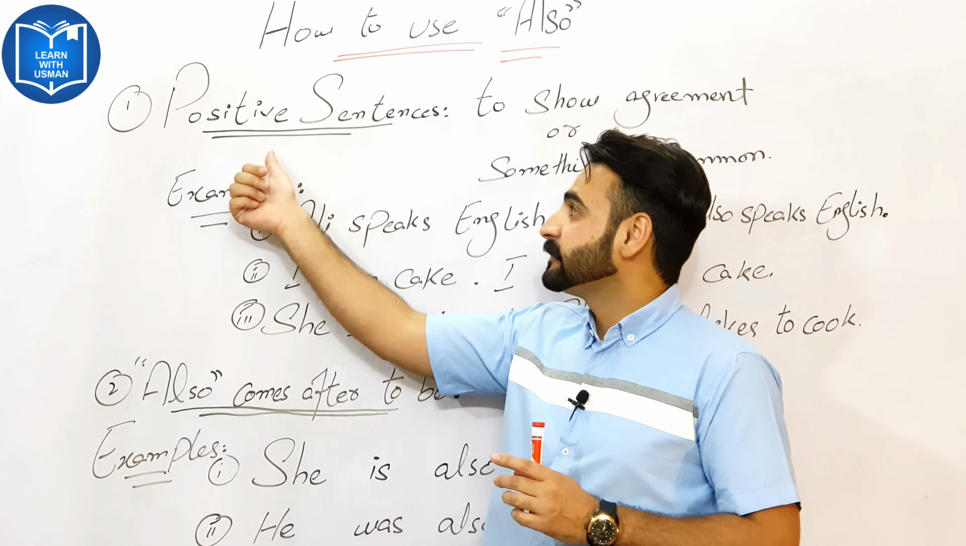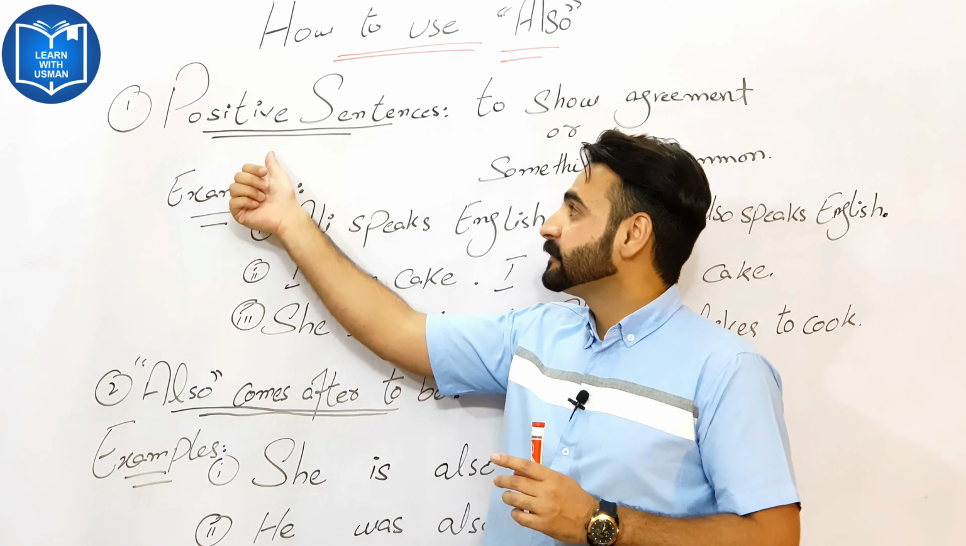The second example we have: they also helped us. In this example, "also" comes before "helped", before a single verb form. Got my point? The third is: I also cook. Here "also" is before a single verb form other than to be. Okay?